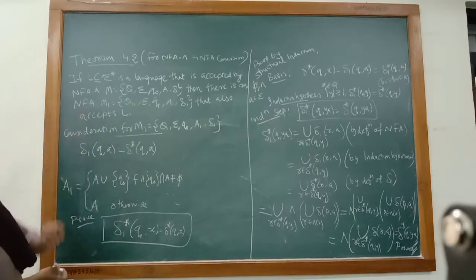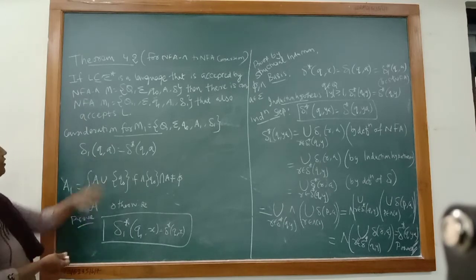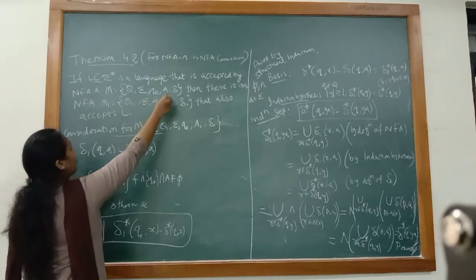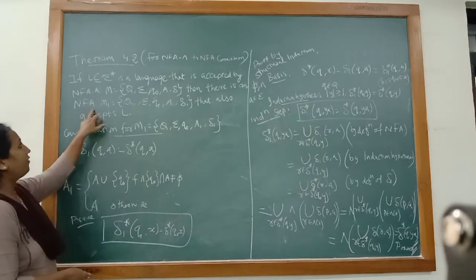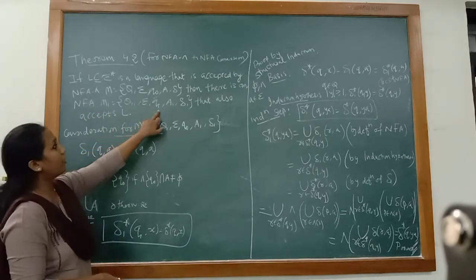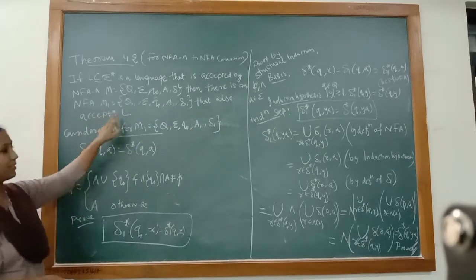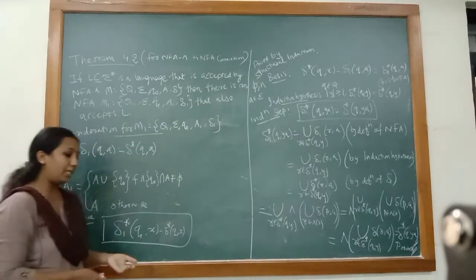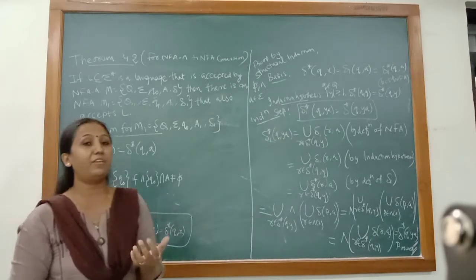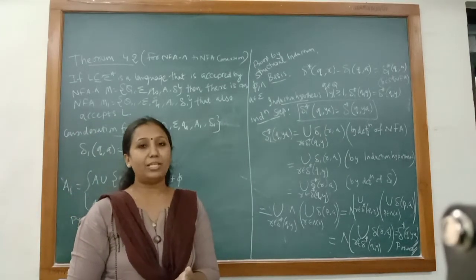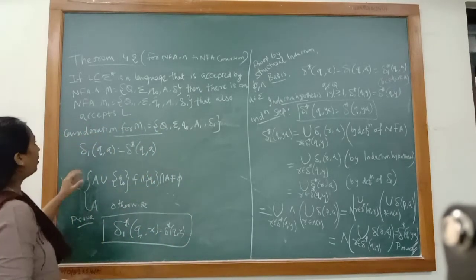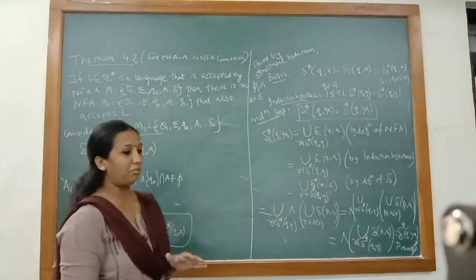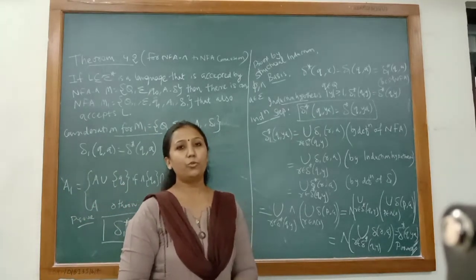The theorem states that if any language L, a subset of sigma star, is accepted by NFA null N equals Q, sigma, Q0, A, delta, these being the tuples of NFA null, then there is an NFA M1 equals Q, sigma, Q1, A1, delta 1 that also accepts L. So the statement is again telling the same thing. If there is an NFA null which accepts some language L, then there should be an NFA M1 that also accepts the same language.